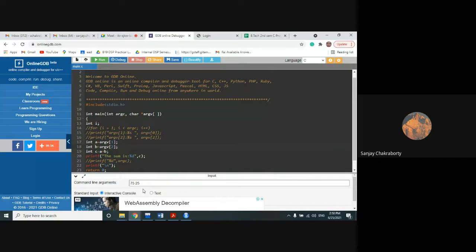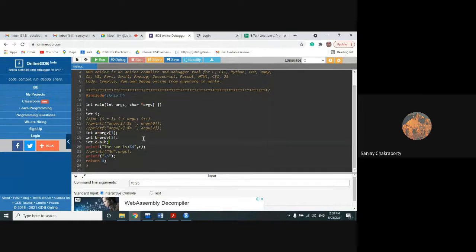Why? One guy has already told the answer. argv is a character array type, so by default it will take the input in the form of characters or strings. If we take the input as characters or strings, obviously addition is not possible. So we have to convert it into the corresponding integer. For the conversion, we have to use a special function, atoi.